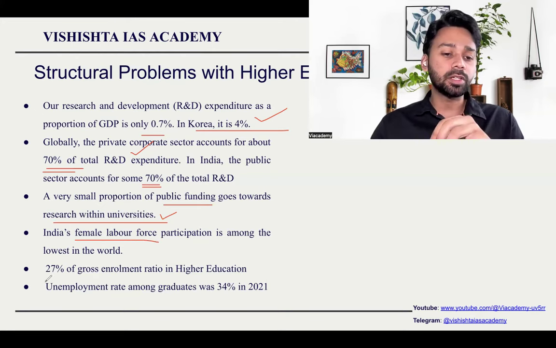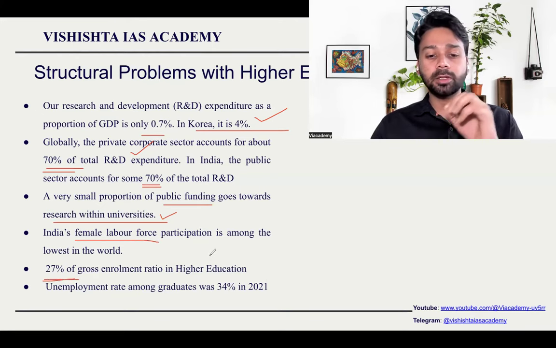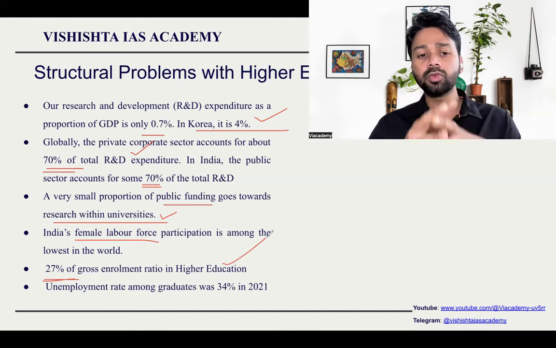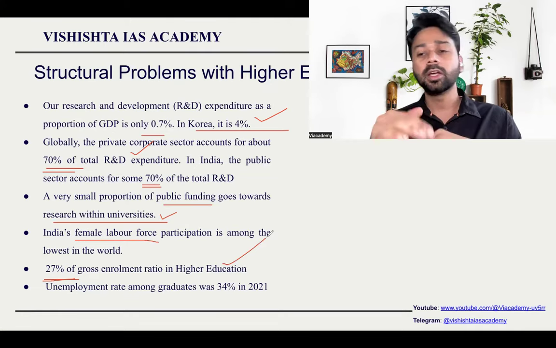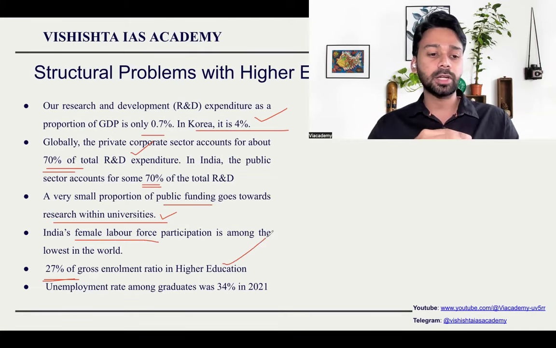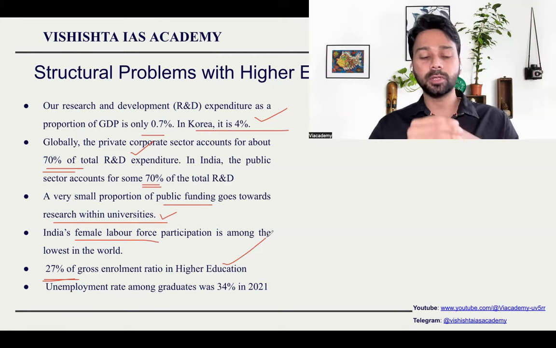Totally, we have only 27 percentage of enrollment at present. Of those who clear school, who complete their secondary and higher secondary education, getting into higher education for graduation is just 27 percentage. It should reach at least 50 percentage. So this should be the target.